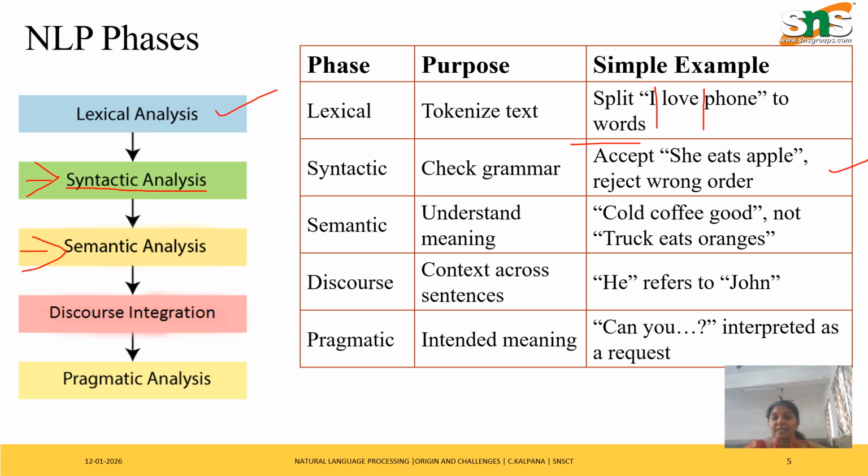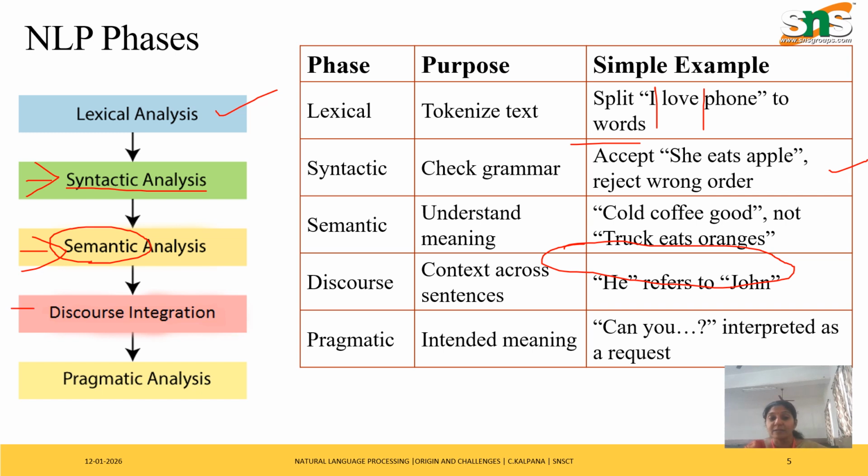So that is the syntactic analysis. Next is semantic analysis. When I say semantic, it means meaning. The third thing is the meaning of the sentence. First is tokenization, where you have words from the sentence. After that, we check the grammar. Then the third thing is meaning, understanding the entire meaning of the sentence. Like if I say 'cold coffee good' and 'truck eats orange', the second sentence, truck eats oranges, is meaningless. So the third phase is understanding the meaning of the sentence.